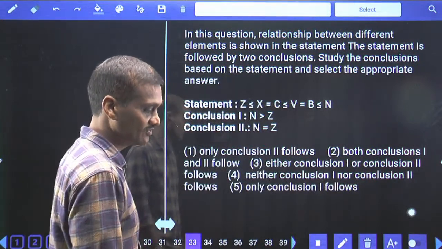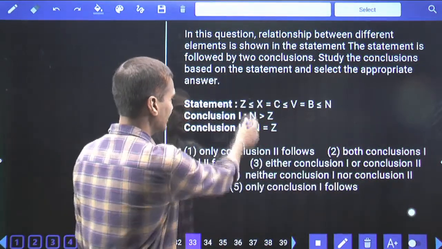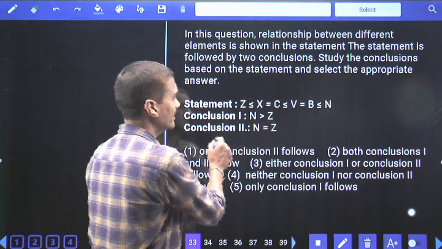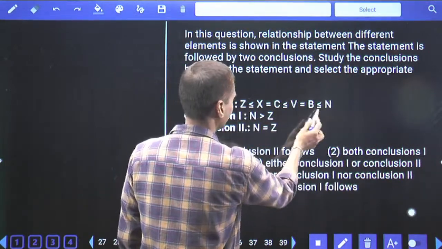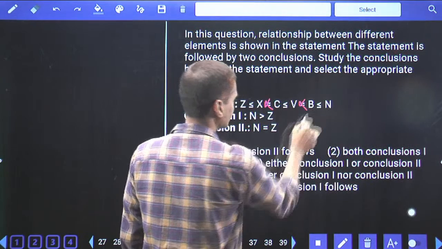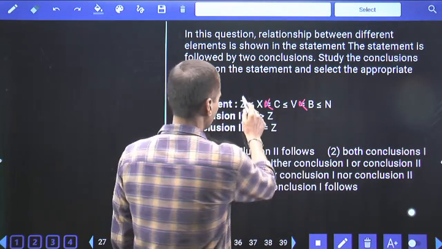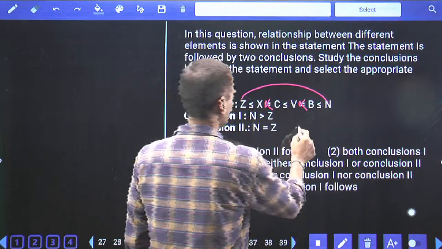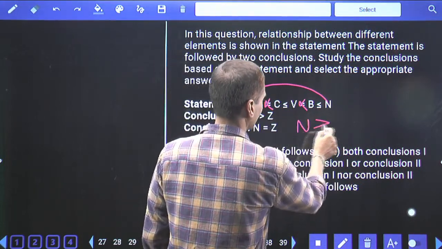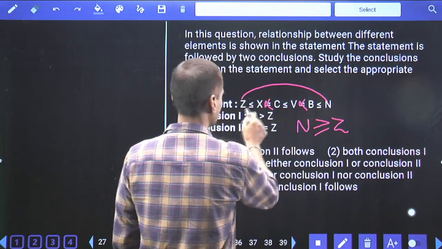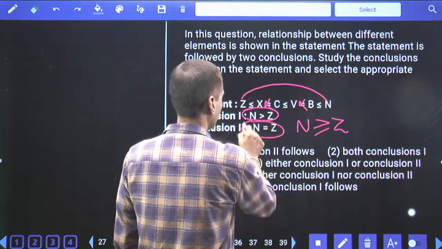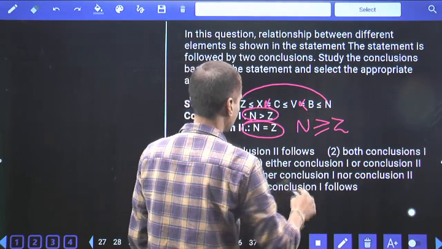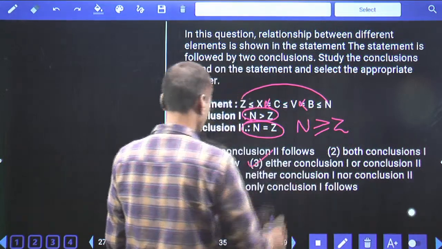Now in this 33, if you observe here, both the conclusions are in between N and Z itself. N is here, Z is here. Between N and Z, forget about the symbol equals to. Now tell me, between Z and N, which symbol is common? Lesser than or equals to. Z lesser than or equals to N. That means N greater than or equals to Z. Hence N is either greater or equal. Hence either 1 or 2. Choice 3 is the answer, 33.